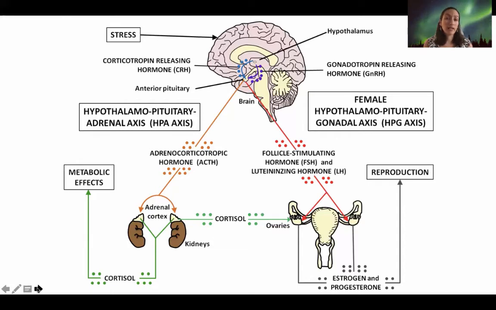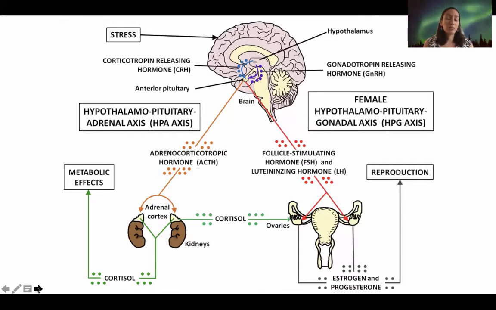The pituitary gland in response will produce two types of stimulating hormones, the follicle stimulating hormone or the luteinizing hormone. Those hormones will act in the gonad, and the gonads in response will produce sex steroids. In the male, common sex steroid is testosterone, and in females, the sex steroid will be estrogen.